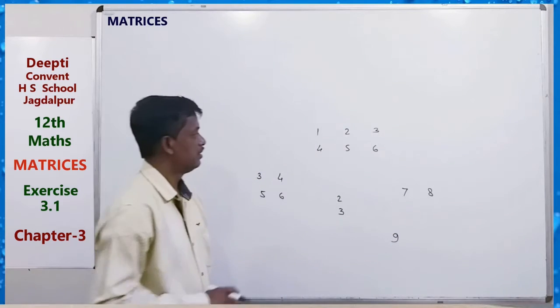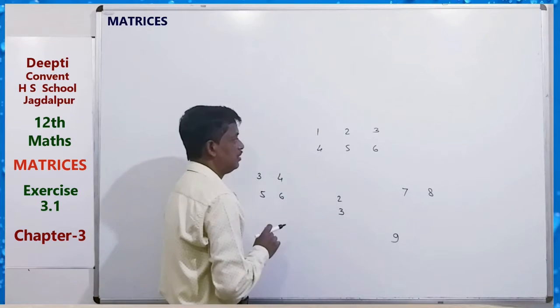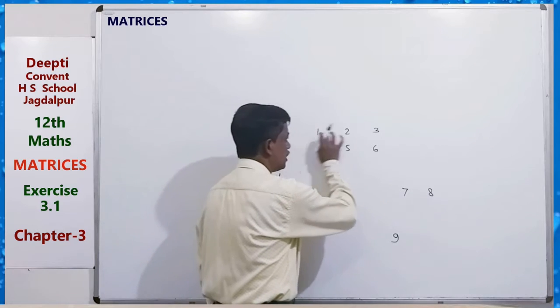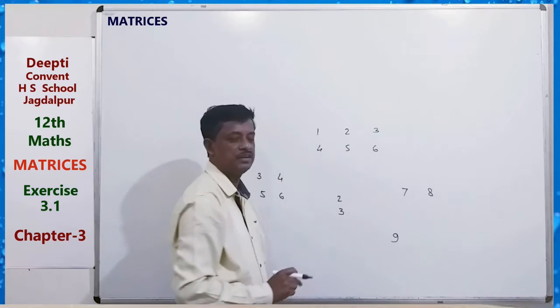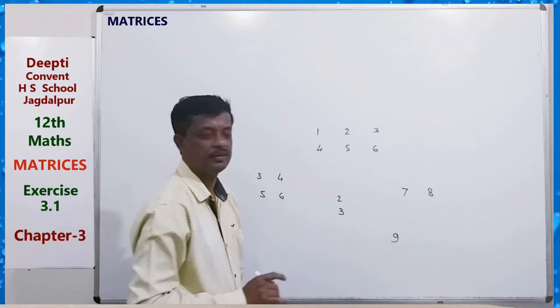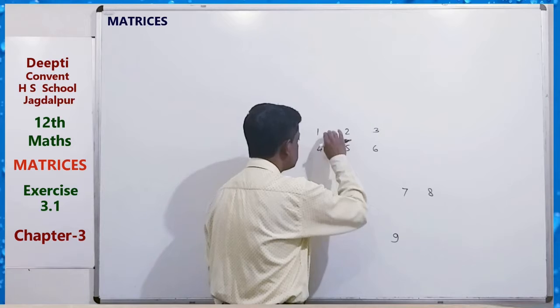Here in this line, these 3 numbers are written orderly, and in the second line also.